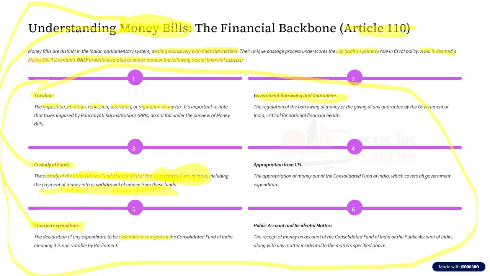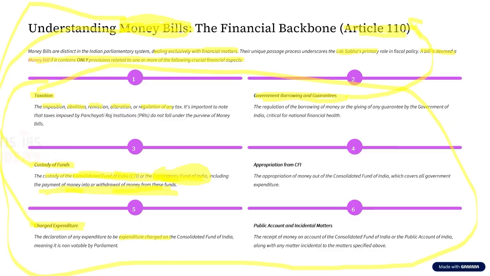Now, what is this government borrowing? Government of India also requires loans. Okay. Now, for example, you might have seen Government of India taking a loan from World Bank, taking a loan from IMF. When they're taking the loan, do you think this World Bank or IMF is going to give money simply because the Government of India is asking? No. So who acts as the guarantee? It is the Consolidated Fund of India that acts as the guarantee for these loans. So anything related to government borrowing and guarantees also comes under money bill.